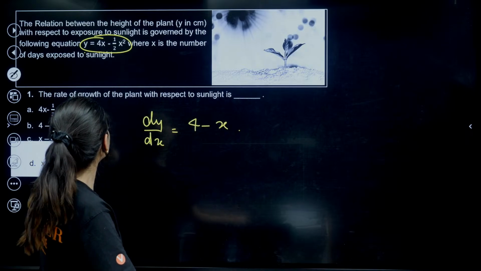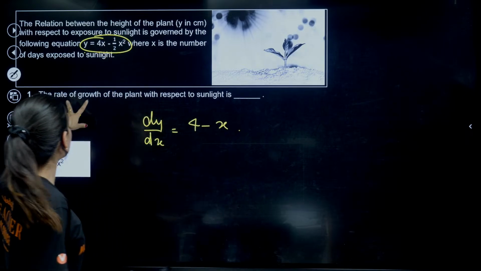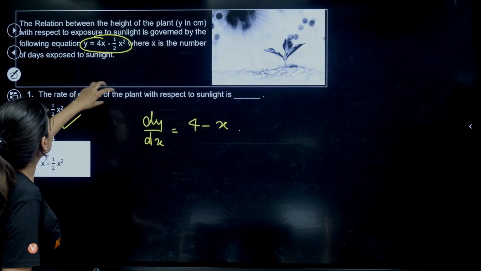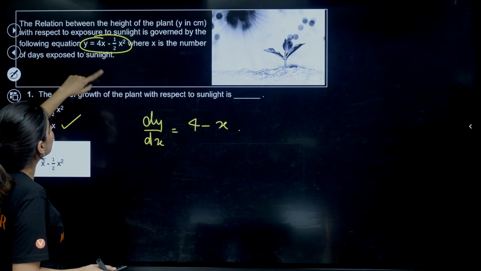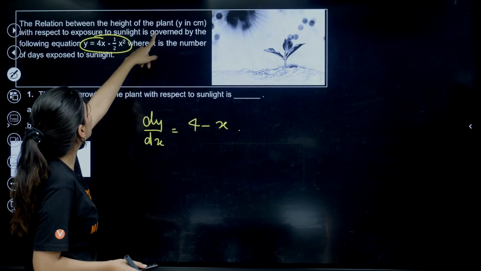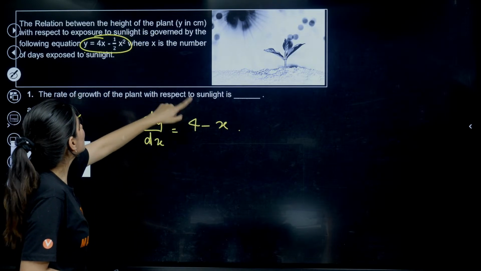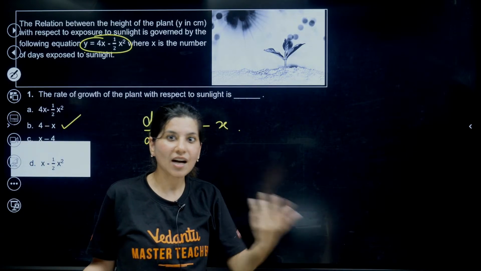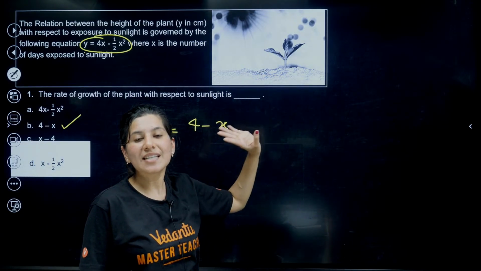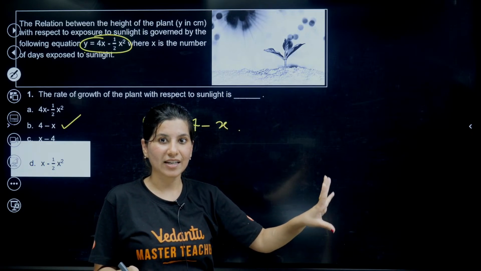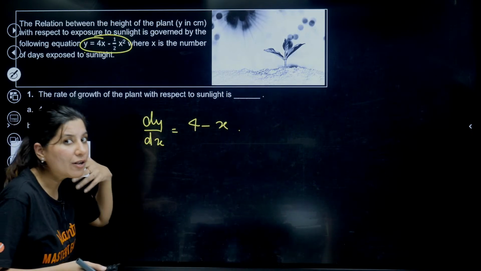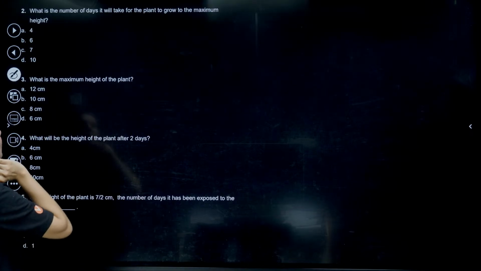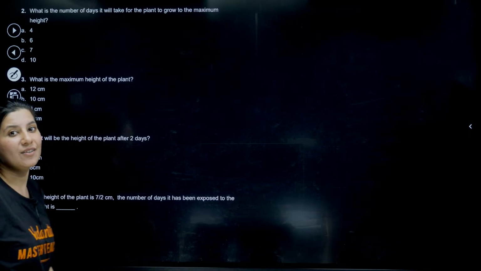Even if I don't understand the passage, if I read this, I understand: rate of growth. Growth of plant, that is height of plant. So dy with respect to sunlight, sunlight is x, dy by dx. Done. We don't need to understand the passage completely; we can solve some parts of the case study like that only. Now, what is the number of days it will take for the plant to grow to the maximum height?